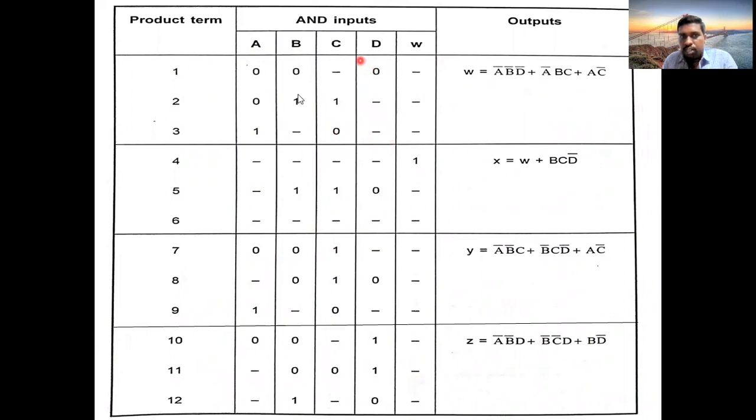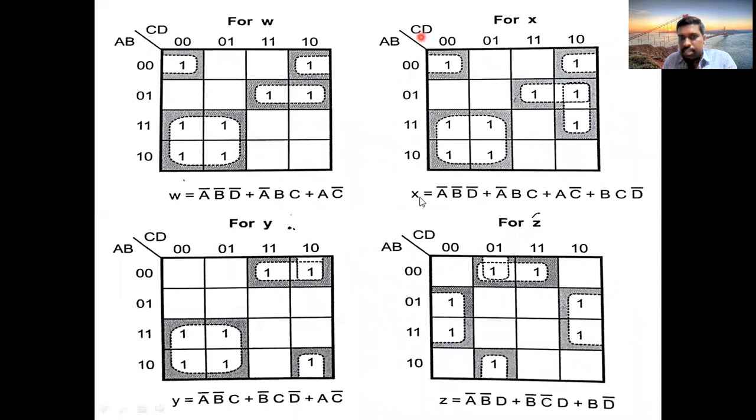Okay. What are the inputs we are having? A, B, C, D, and we are having W also. Where do we have W? See here, X equal to, in behalf of these 3 terms, we can write W. Therefore, X equal to W plus BCD bar. So you can consider this W as one of the inputs.